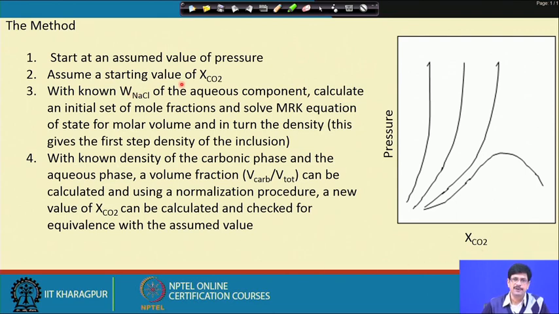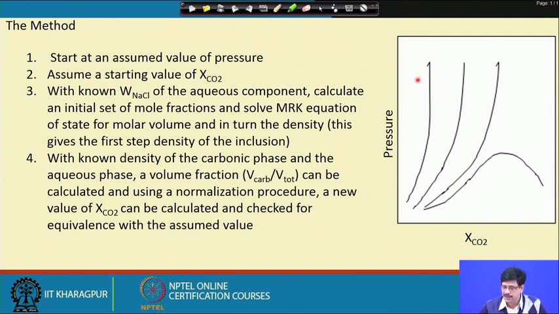So, the method in brief, which will also be elaborated in the handout, is that we start with an assumed value of pressure. Let us say that our inclusion has given a total homogenization temperature of 300 degrees Celsius. So, now what we do, we start with an assumed value of pressure. This pressure could be a judicious assumption, it could be anything between 500 to 2000, but we will start with an initial value, the lowest value,